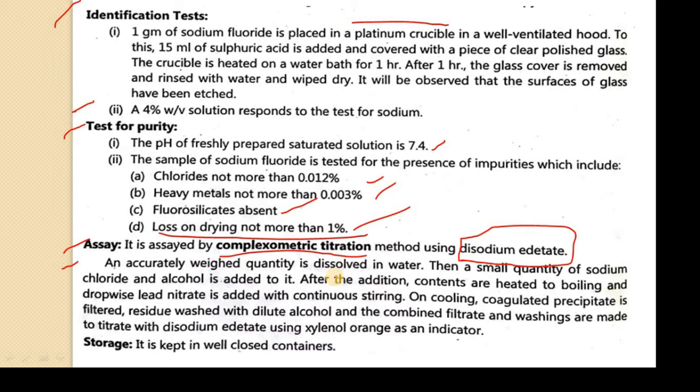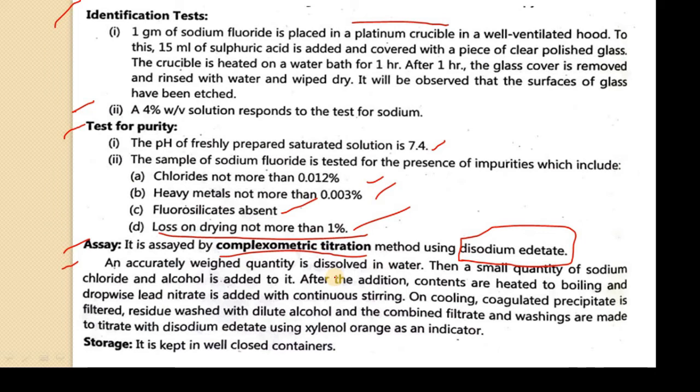Then that residue is washed with dilute alcohol, and the combined filtrate and washings are titrated with disodium edetate using xylenol orange as an indicator. So you take the filtrate and washings in your conical flask and titrate with disodium edetate, using xylenol orange as your indicator.